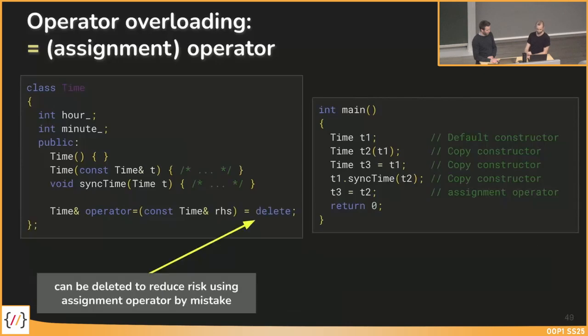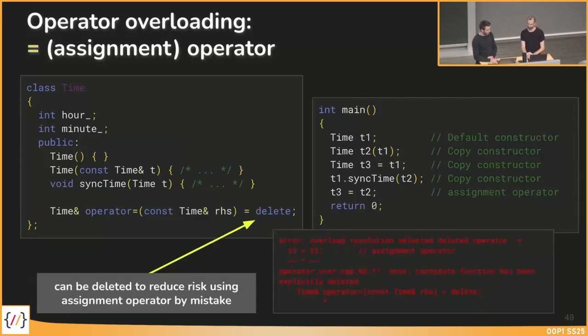Okay. Yeah, so as you can see here, this is an error by the compiler, but it's not an implementation fault. So it's something that we sometimes want to have.